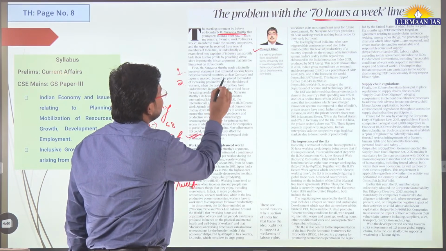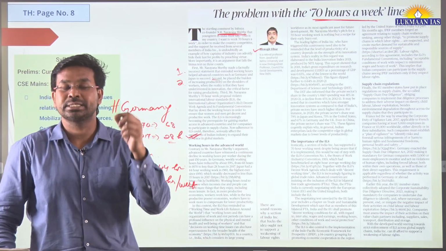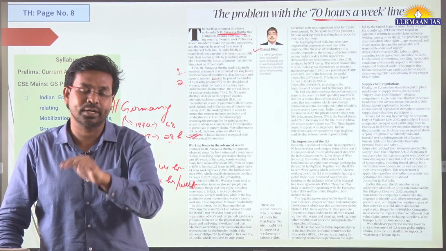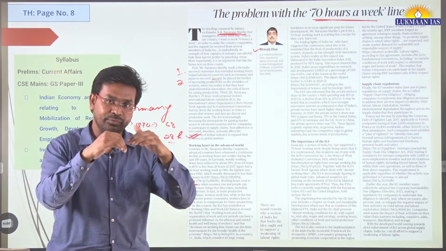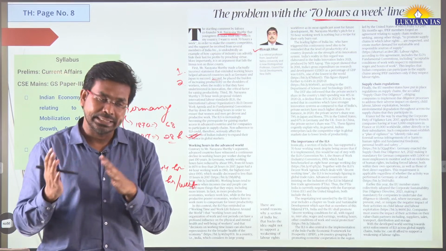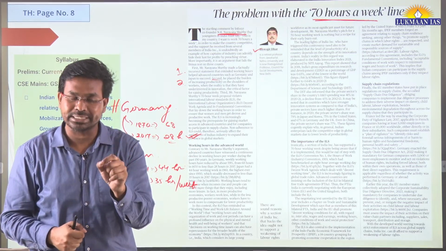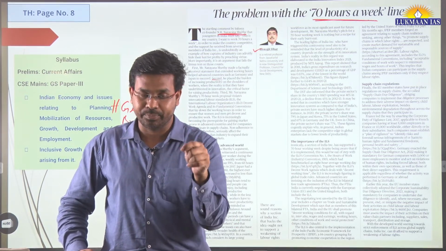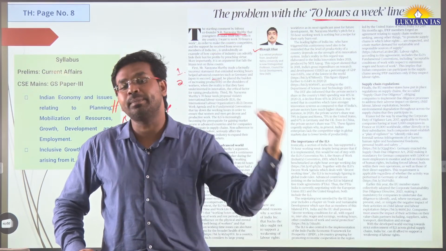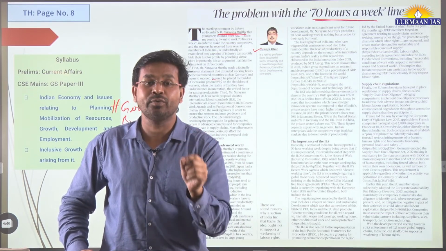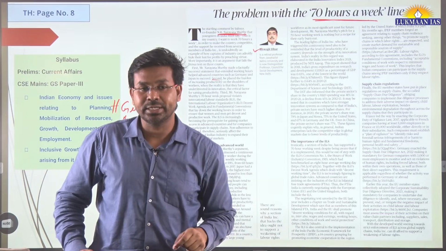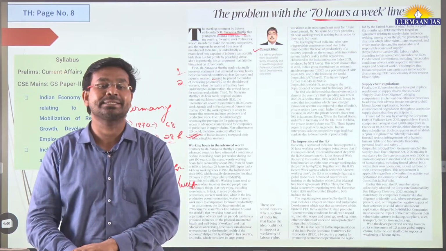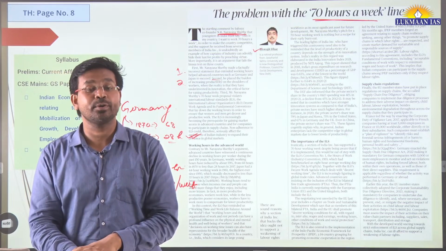The second point, the author says, is that Mr. Narayan Murthy has put the burden of the country's growth on the working class, on the workers. According to Mr. Murthy, if workers work 70 hours a week, the country will progress. However, the author says the country will progress if we focus more on innovation. Developed countries are highly innovation driven, so they have spent a huge amount of money on research and development, and they still do.